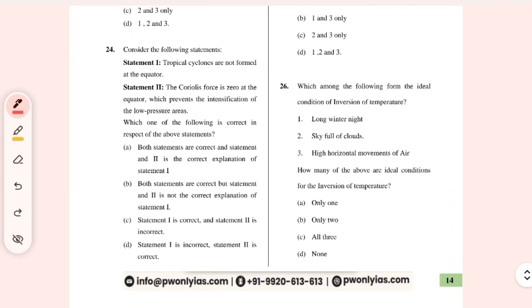Tropical cyclone: statement 1 says tropical cyclones are not formed at the equator. Yes. Why is this correct? Because of the absence of Coriolis force. This is absent at the equator. The second statement says the Coriolis force is 0 at the equator, which prevents the intensification of the low pressure area. It is also the right explanation of statement 1. So the answer is A.